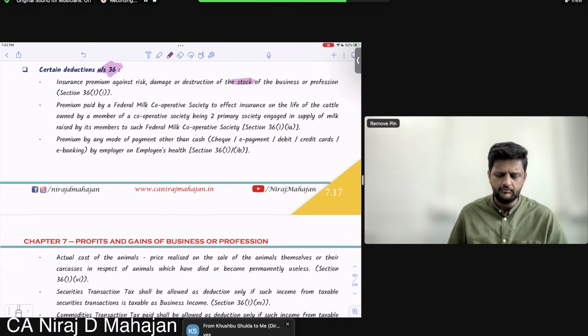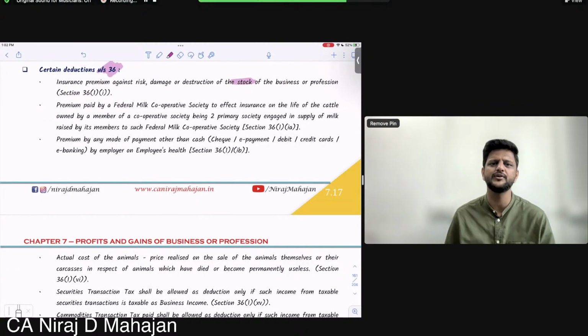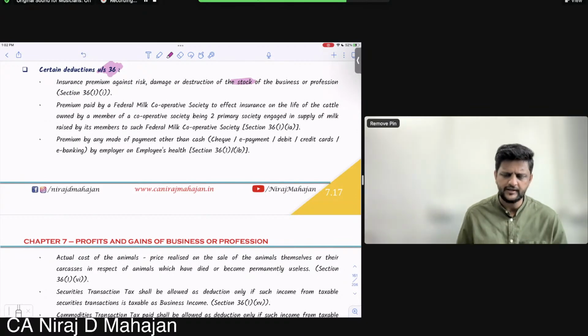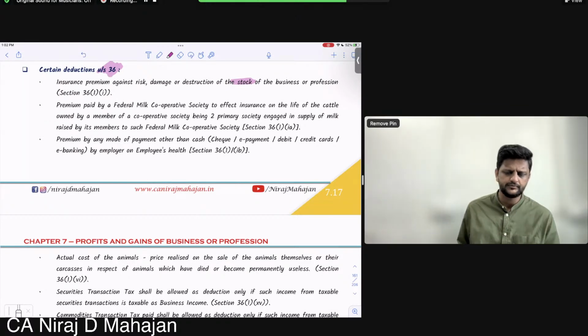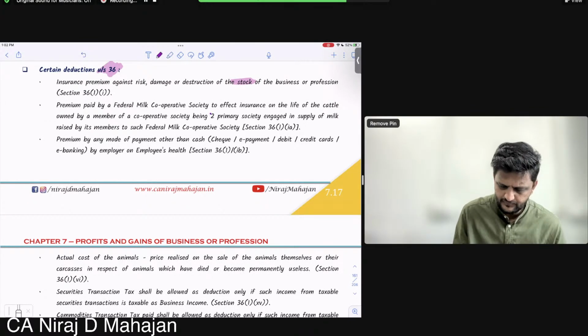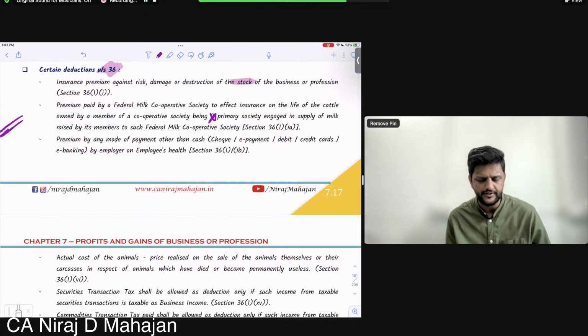Premium paid by a Federal Milk Cooperative Society to effect insurance on the life of the cattle owned by a member of the cooperative society, being a primary society engaged in the supply of milk raised by its members to such Federal Milk Cooperative Society. I'm not going into too much detail right now.